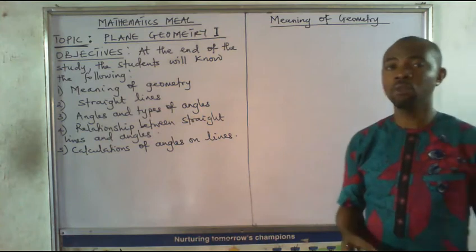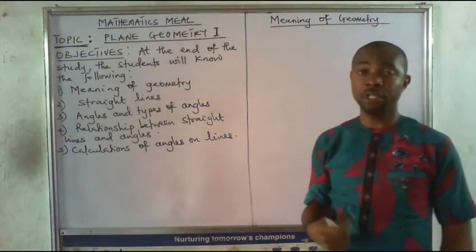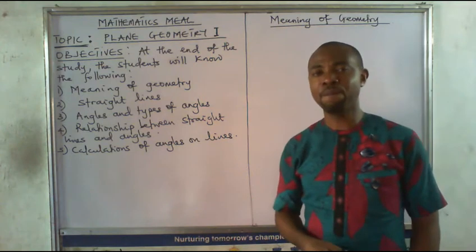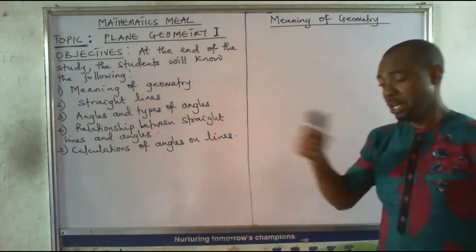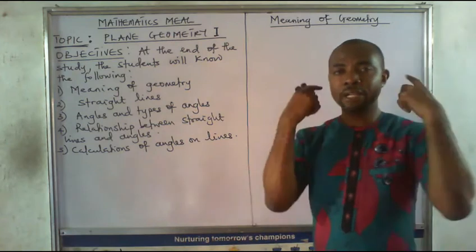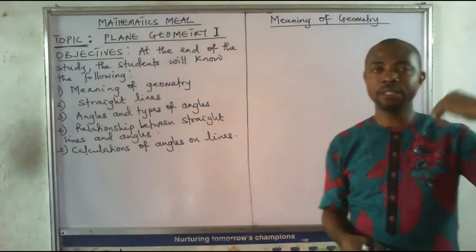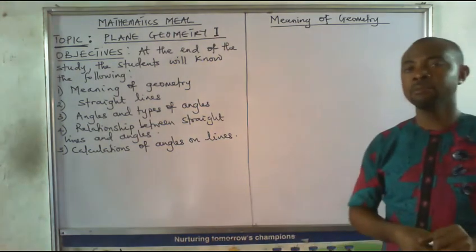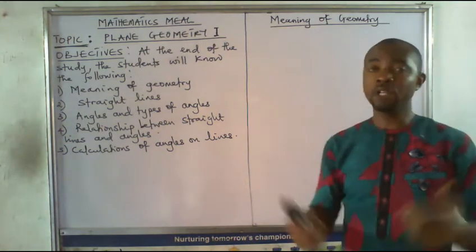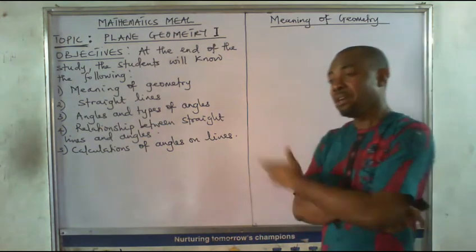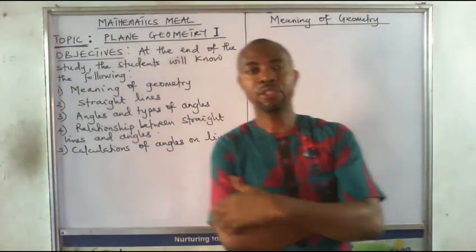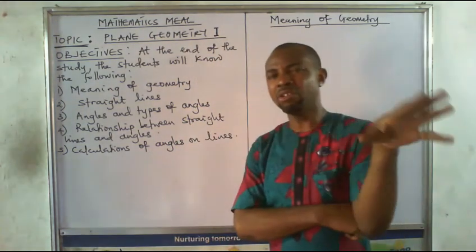It's possible that what you are wearing, your dress, is geometrically designed. We see geometry all over the environment. The earrings that our ladies wear, some of them are circular, some of them are triangular, some of them are even cubical or conical. So that's geometry. Shapes, angles, and lines. All these are geometry.